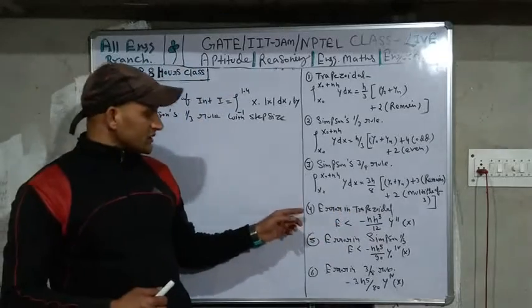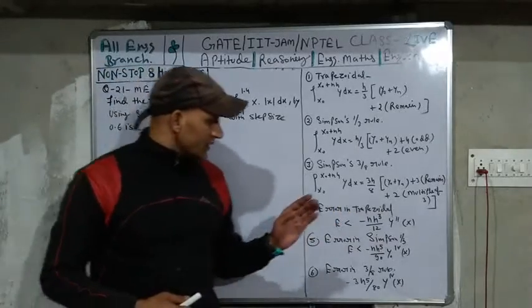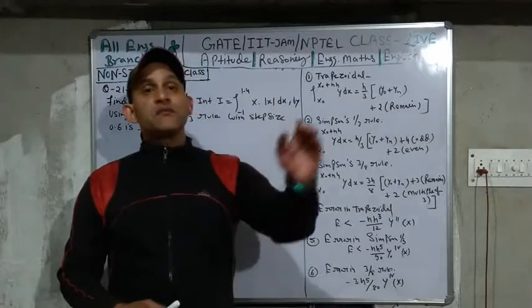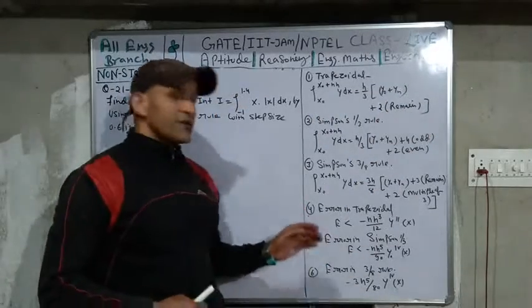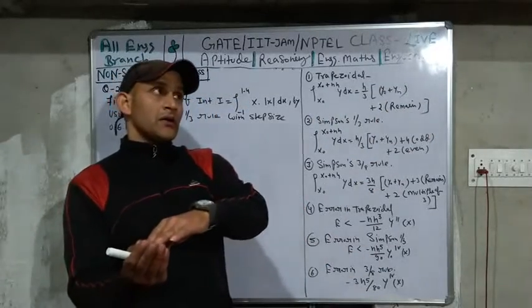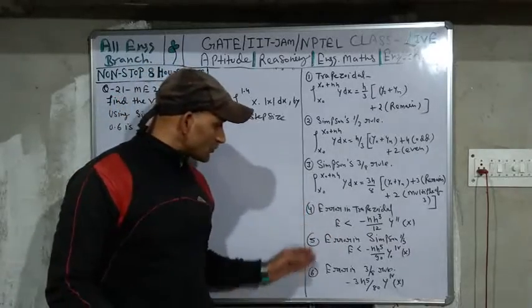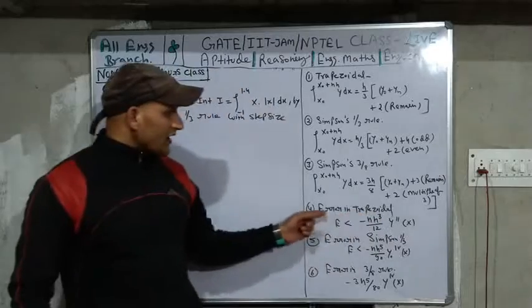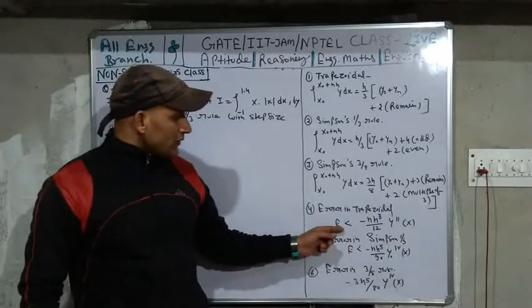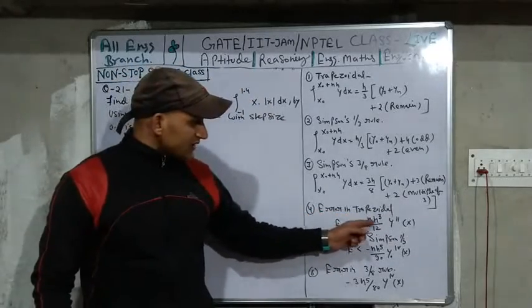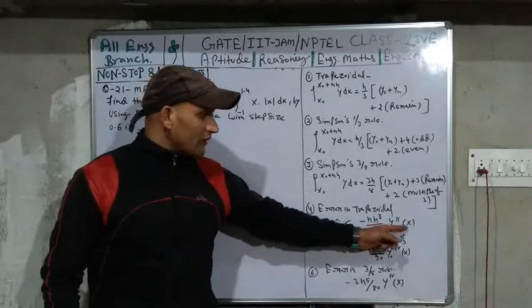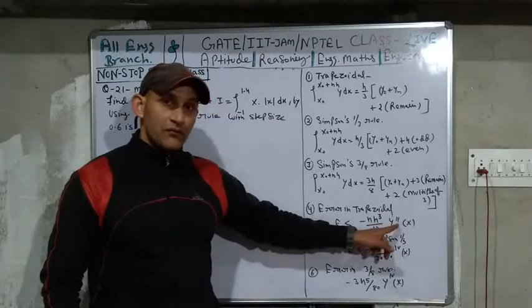And such types of questions have been asked in previous year GATE exams. Just before 2007, they asked about error in the trapezoidal rule. That error is less than minus nh cubed upon 12 times y double dash of x, means the second derivative of y.